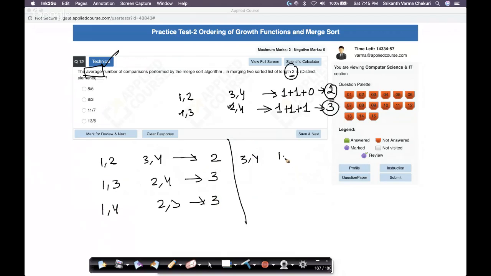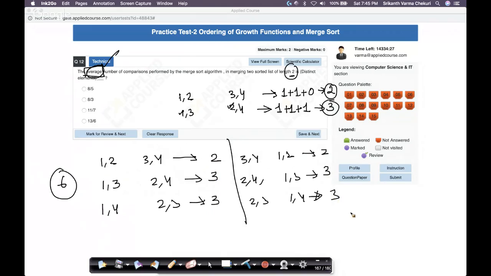3 4 and 1 comma 2, this requires 2 comparisons. 2 comma 4 and 1 comma 3, this requires 3 comparisons. 2 comma 3 and 1 comma 4, this requires 3 comparisons. These are the 6 options that we will have, right? So the question here is average. That's a tricky part. So I said, how many options do we have? We have 6 options here. There are 6 possibilities. And what is the total number of comparisons? 3 plus 3 plus 2 plus 2 plus 3 plus 3.